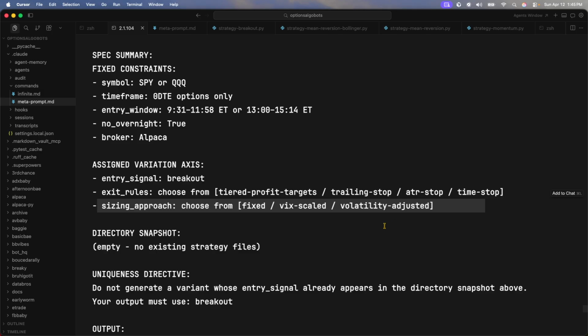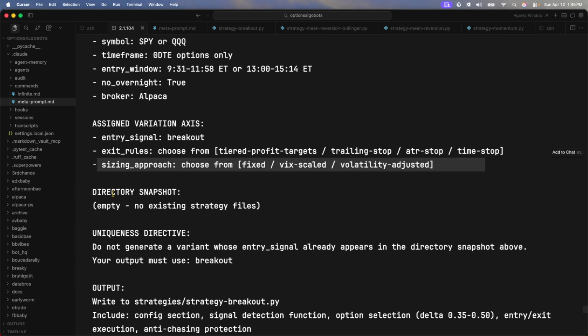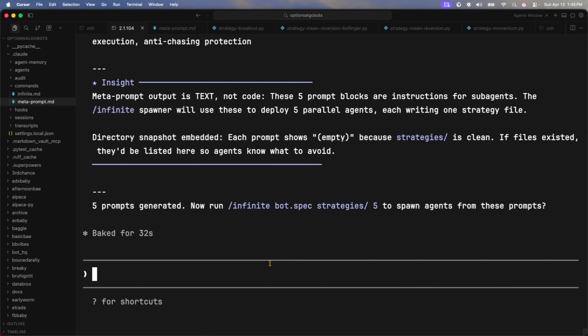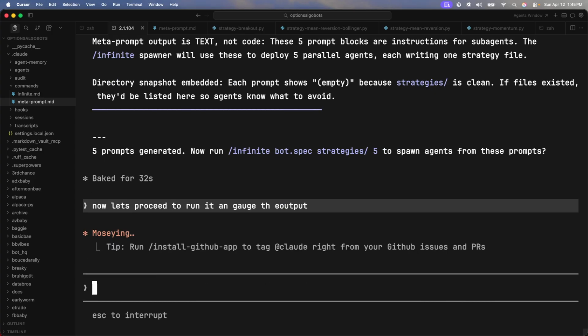And then sizing approach. And then directory snapshot uniqueness: do not generate a variant whose entry already appears in the directory snapshot above. Your output must be saved as breakout. All right, bet.